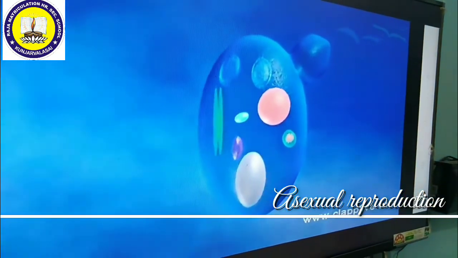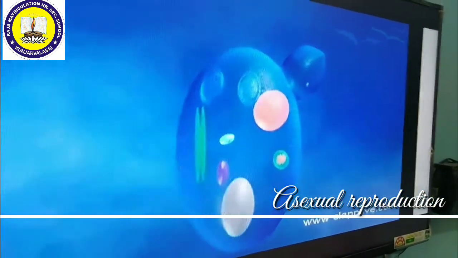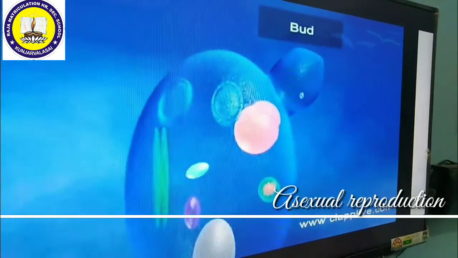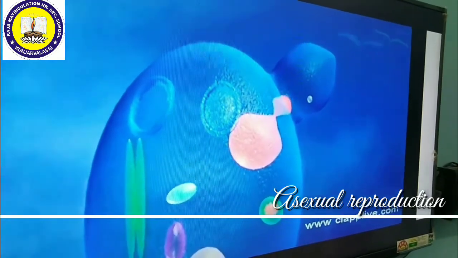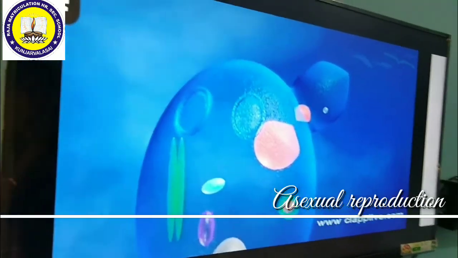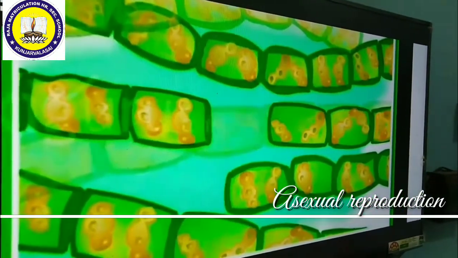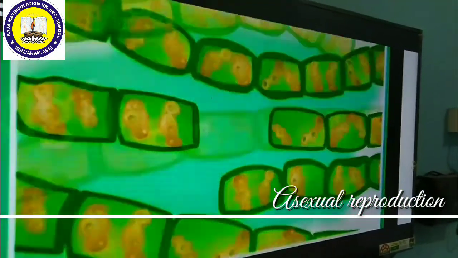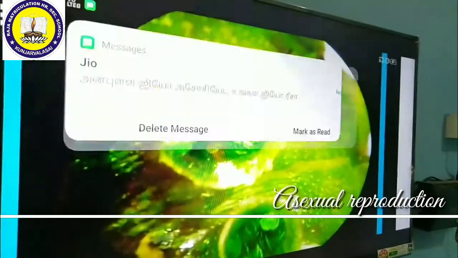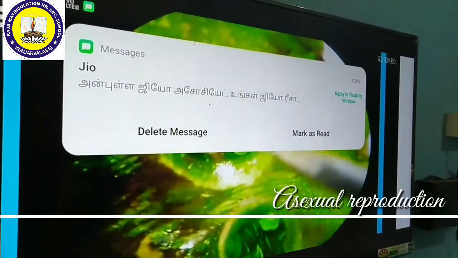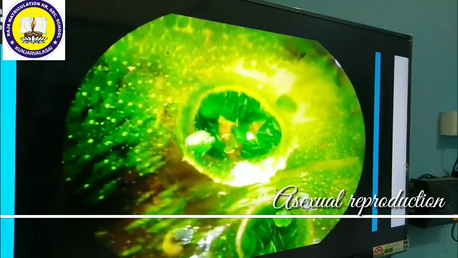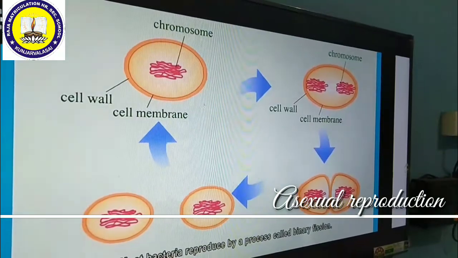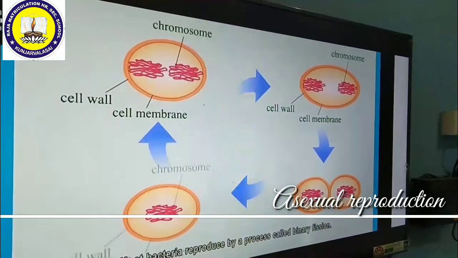Likewise, in yeast it is through budding, in Spirogyra through fragmentation, in Marchantia through gemmae, and in bacteria through binary fission.